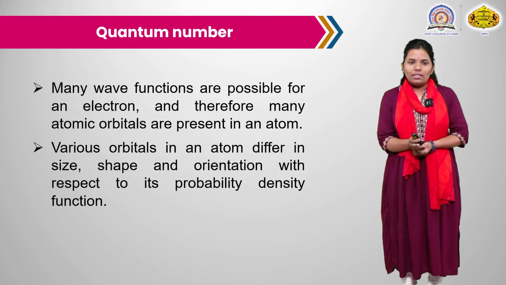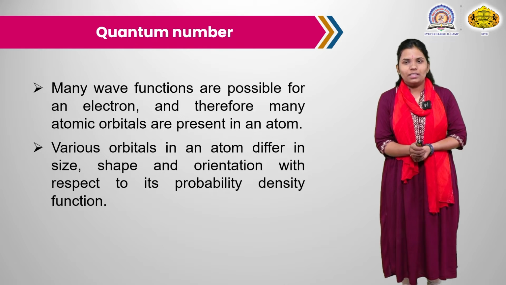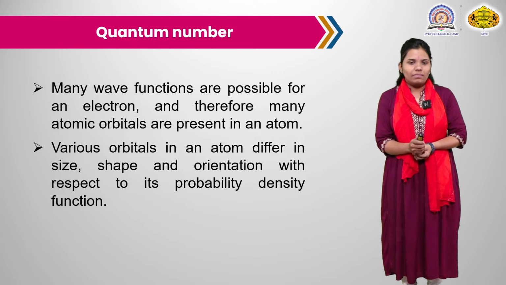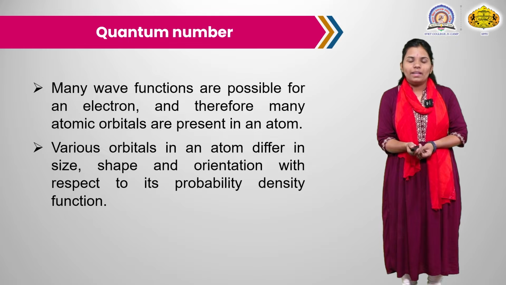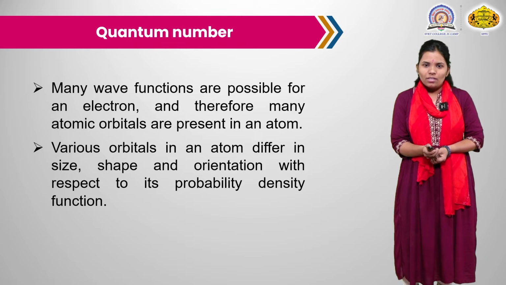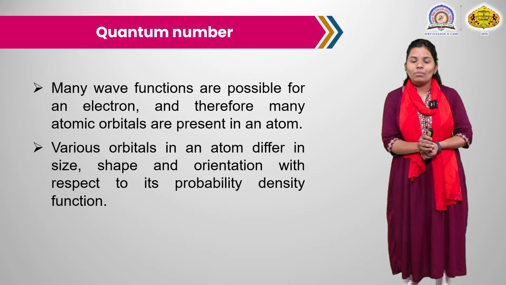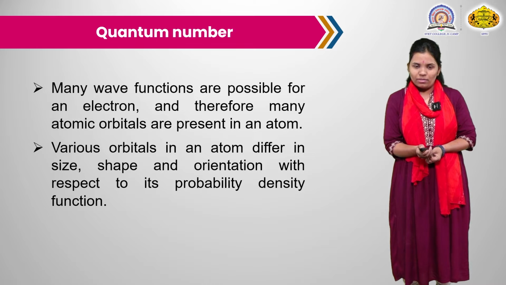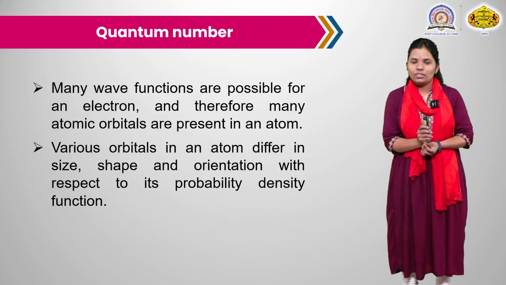Even the de Broglie hypothesis described that electron has the wave nature. So, as it has a wave nature, it has a probability density. We cannot predict the exact position of electron, therefore it has the wave function.